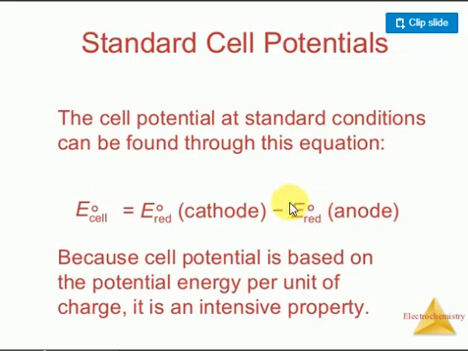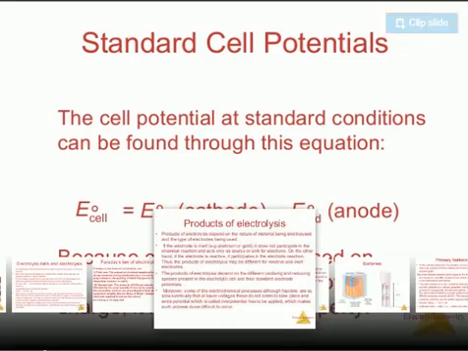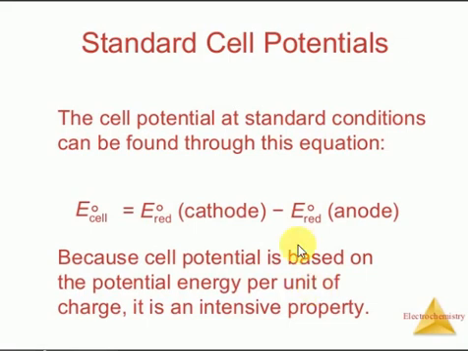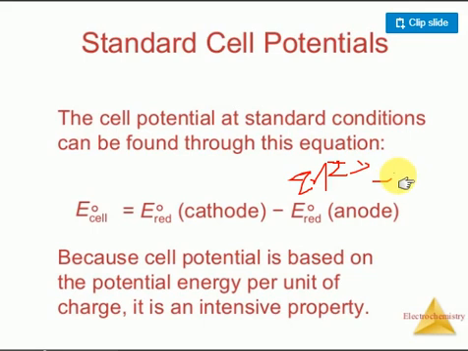Look at the IUPAC convention. If the oxidation half cell is given, suppose it is the oxidation of zinc, where zinc becomes Zn2+, then the value is equal to minus 0.76. Remember, 0.76. If a reduction half cell is taken, it becomes positive, the opposite. Clear? So what I mean is the cell consists of reduction and oxidation.